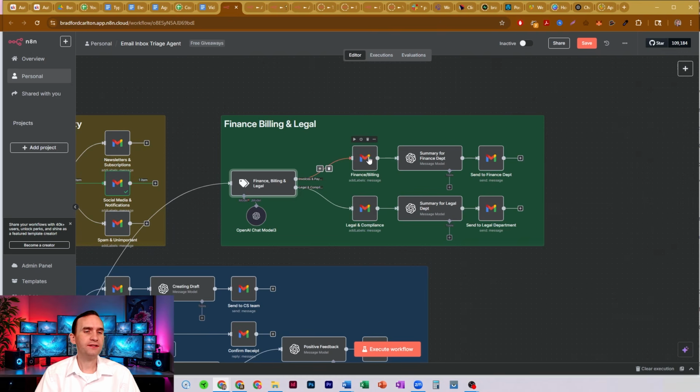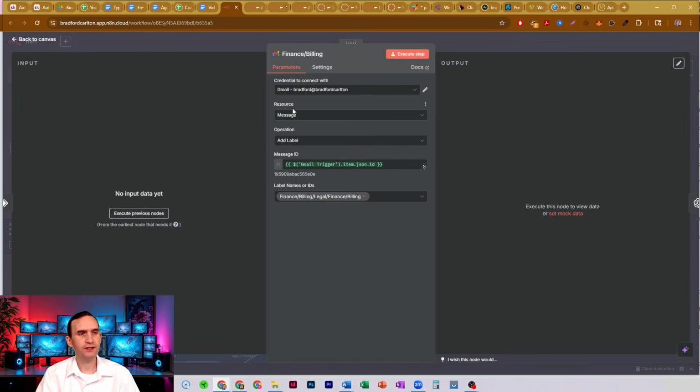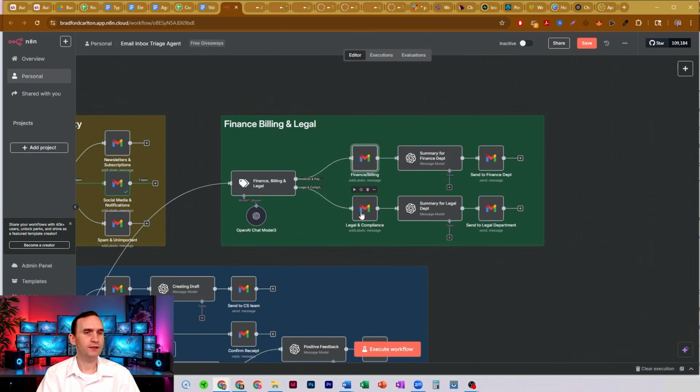Now these processes, each one will add a label. So these are the same as what we just saw. So message, resource, operation is add a label, pulling the same message or message ID, the email ID, and then attaching a label. So these are just labeling nodes here.